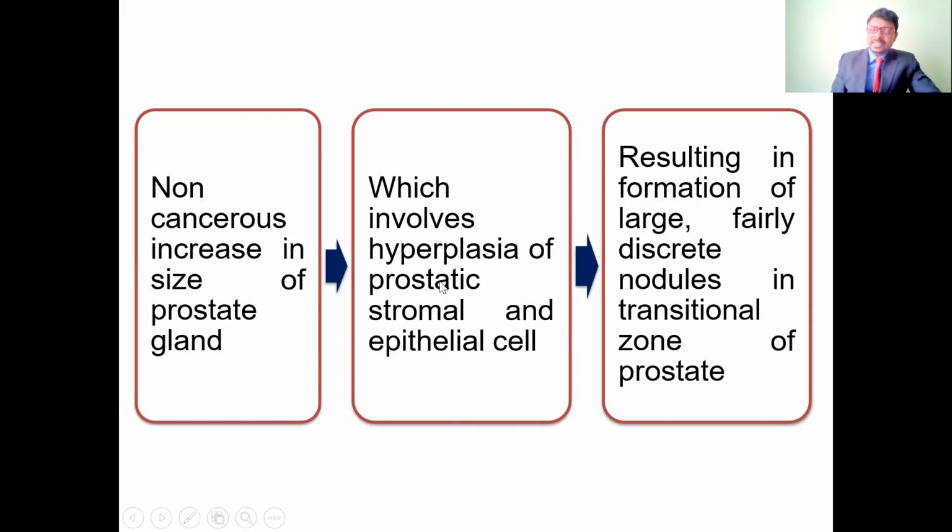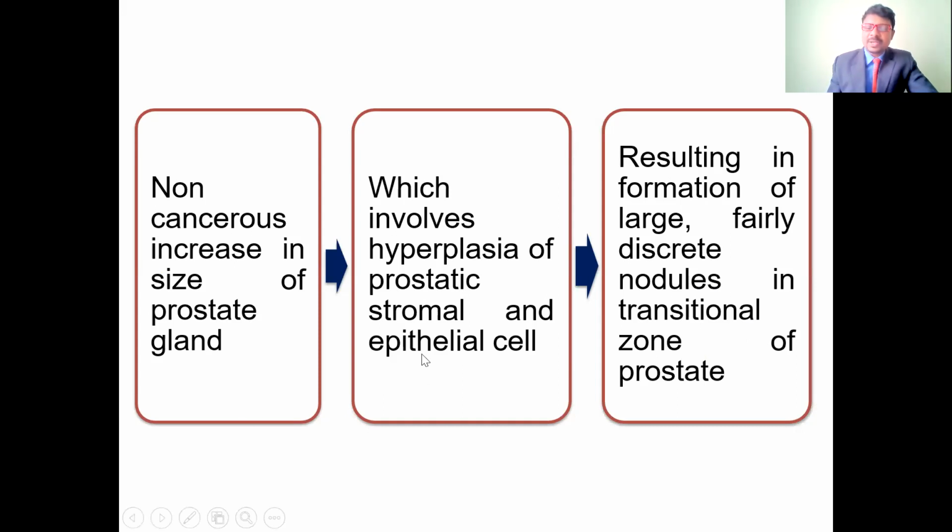So this is because of the increase in the number of cells, resulting in the formation of large, fairly discrete nodules in the transitional zone of the prostate. Because the number of cells is increased, the size also increases. So it is also called hyperplasia.